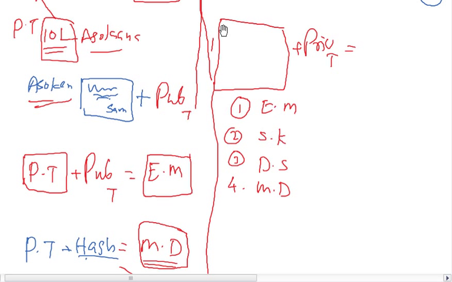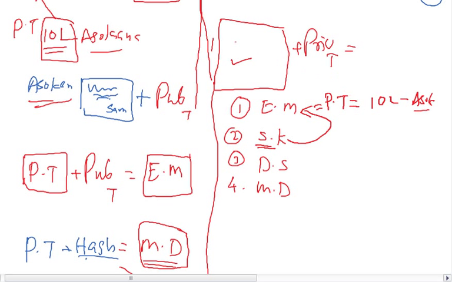Now what he does, he uses this. See, the secret key also has been sent to Thomas in a secure channel. This is the secure channel, and he applies this key on this encrypted message, so it is getting decrypted. The plain text message says: transfer rupees 10 lakhs to Ashokan's account.